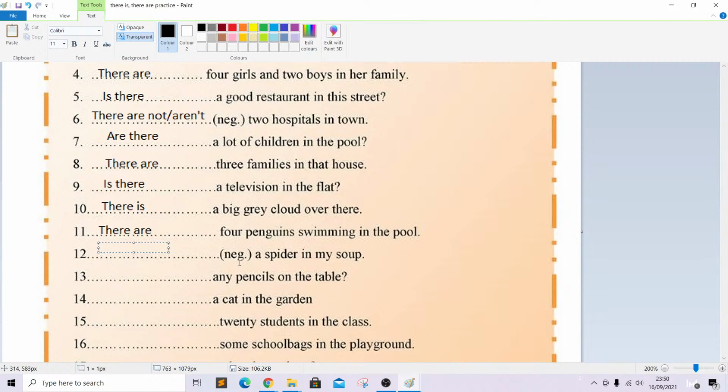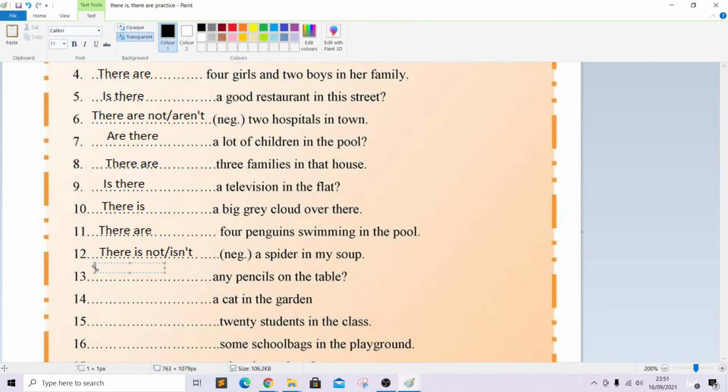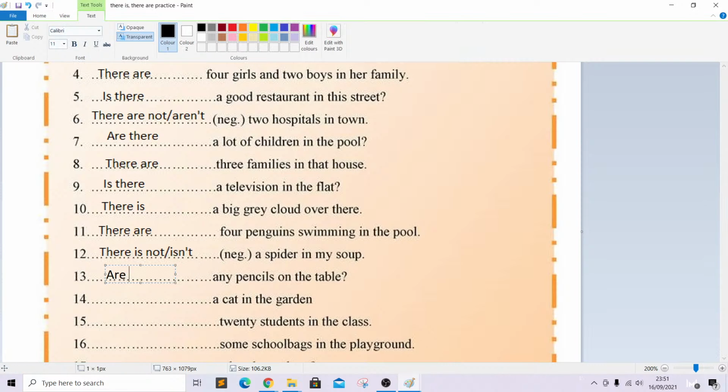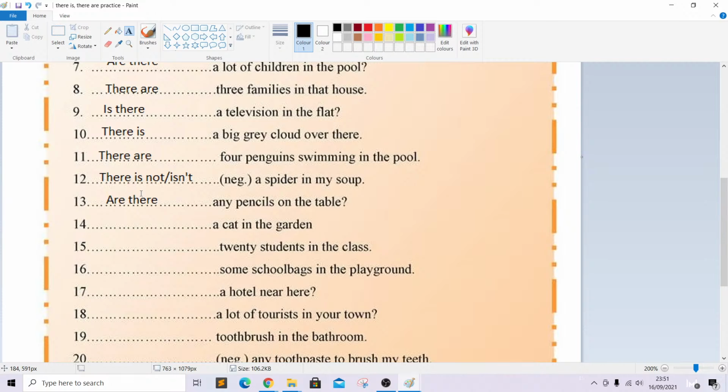Blank, and a negative, a spider in my soup. There is not or isn't a spider in my soup. Okay, we have here the word any pencils. Pencils is leading us to the conclusion that the sentence is plural and there's a question mark. So we're going to say, are there any pencils on the table? Again, inverting there are to be the question form of are there.